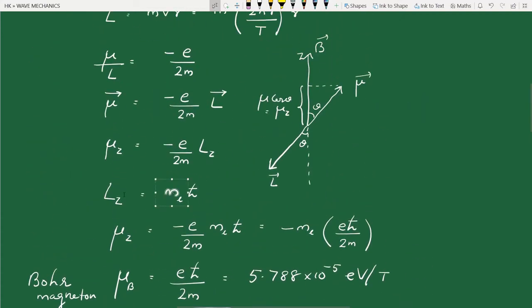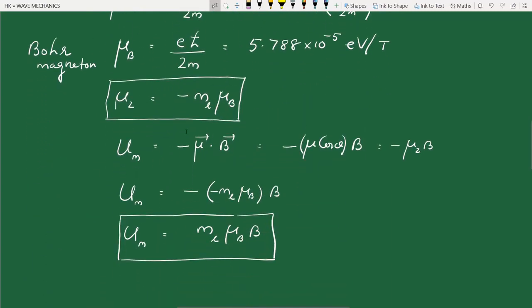Look at this equation. ml quantizes the z component of orbital angular momentum. The word magnetic comes because ml also quantizes the z component of magnetic dipole moment. Hence it quantizes the magnetic potential energy gained by the atom in the presence of a magnetic field. So each ml state, or each Lz state, has a different magnetic potential energy now.